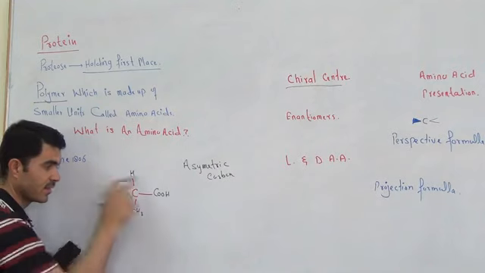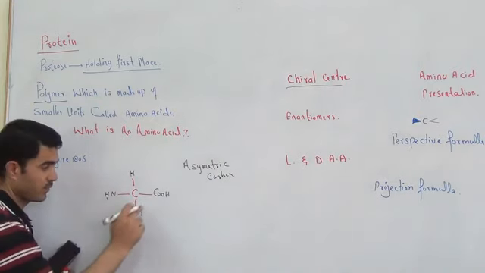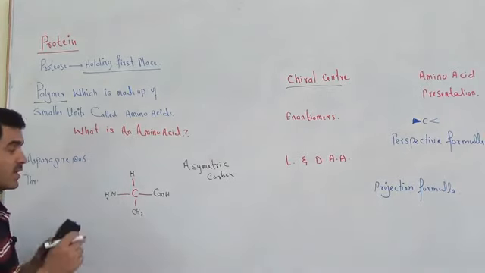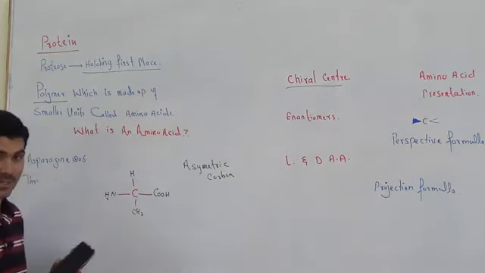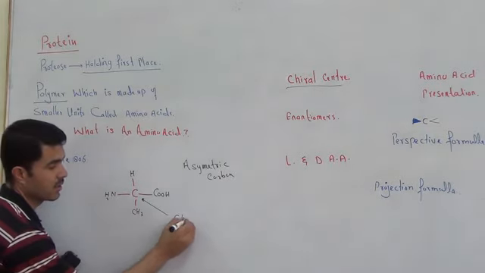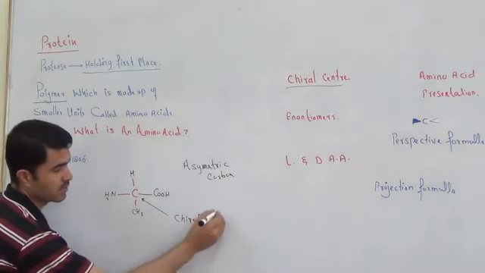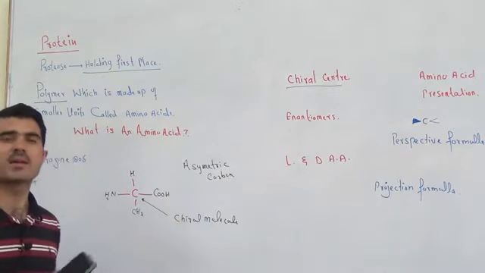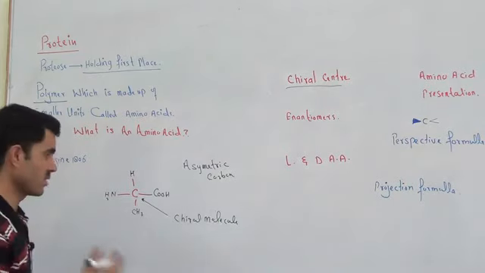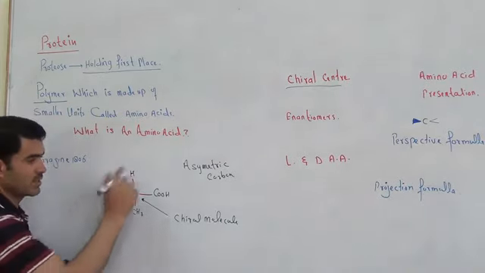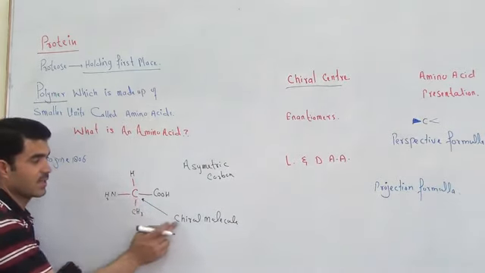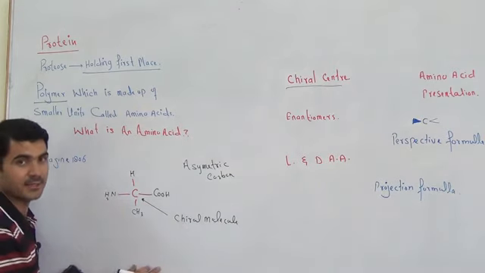Such an amino acid, where there are 4 different groups attached to the central carbon, we call asymmetric carbon, and the molecule is also called a chiral molecule. Whatever you like, you are free to say chiral or chiral. So this whole molecule becomes a chiral molecule, and that center is called the chiral center.